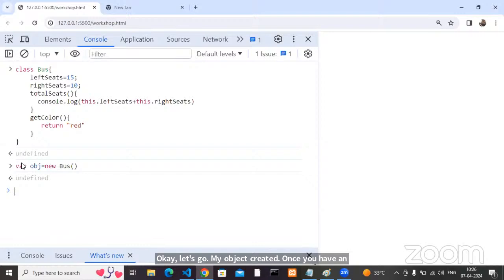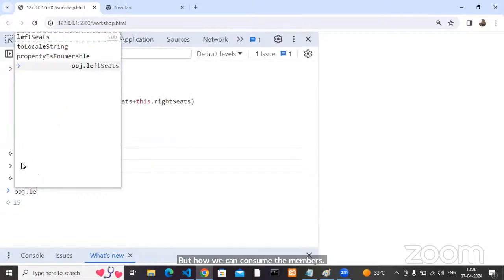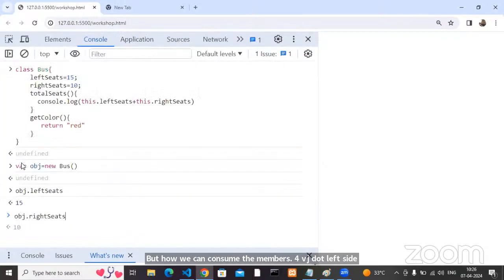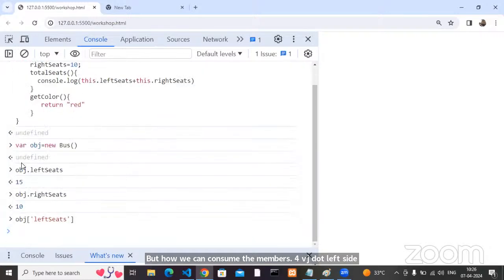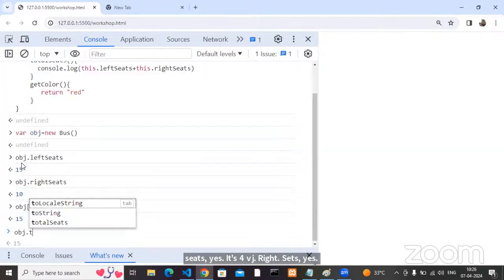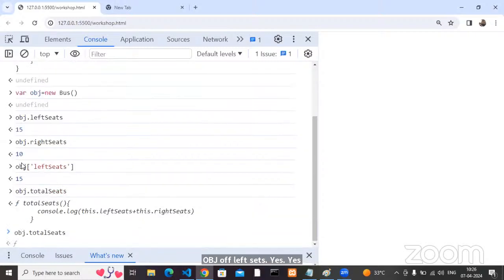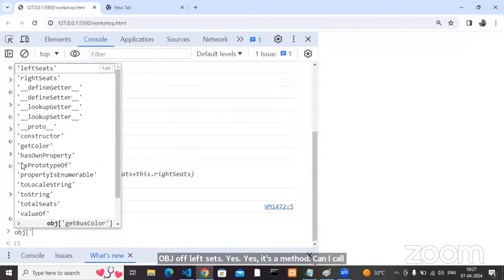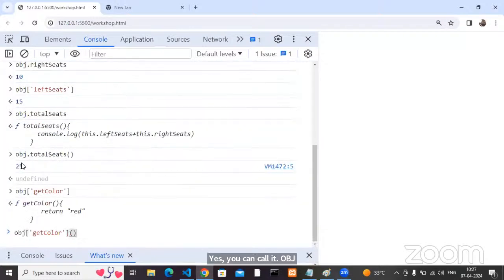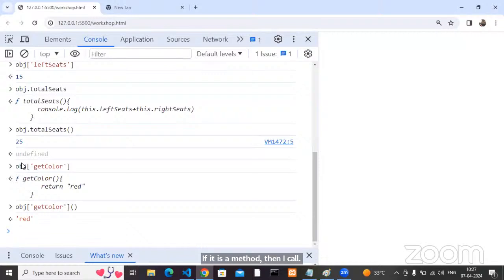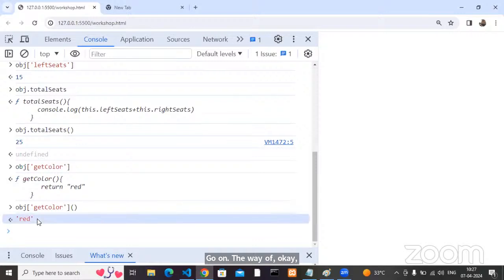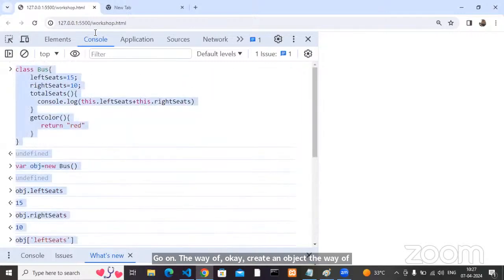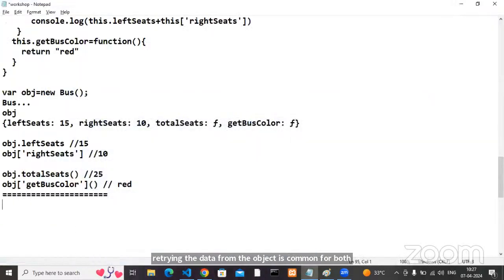Once you have an object, can we consume the members of a class? How can we consume the members? obj dot left side seats, yes. obj dot right side seats, yes. obj dot total seats, it's a method, can I call it? Yes, you can call it. obj dot getColor, it is a method, can I call it? Agree with me, all. The way of creating an object and the way of retrieving the data from the object is common for both the classes, or not? Yes, no? Come on.